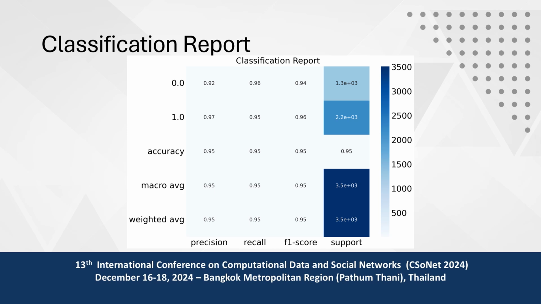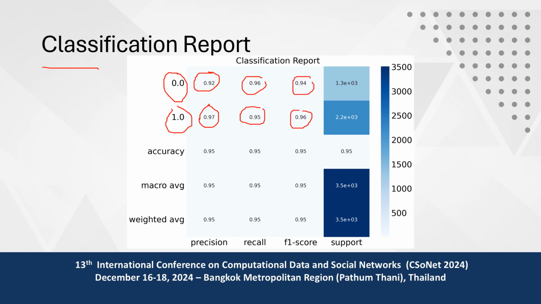After getting that value, we fed these values to the CNN layer, as I previously explained, and then we used those values to measure the performance of the CNN layer, for which we use a classification report. As I previously explained, our data set has two labels, label 0 and label 1. Here we can say that we detect both labels with precision of 92% and 97%. Also, the recall values are 96% and 95%. The F1 scores are 94% and 96%.